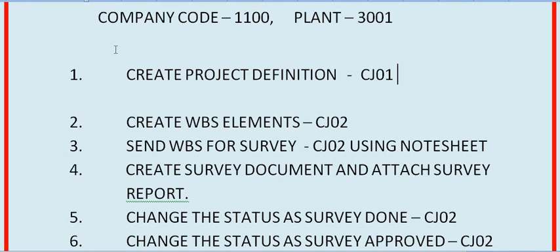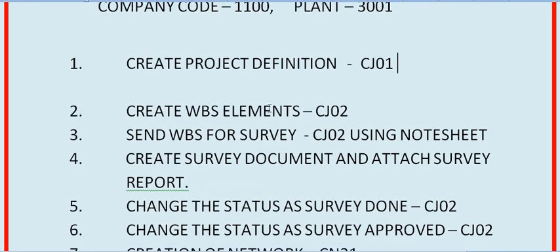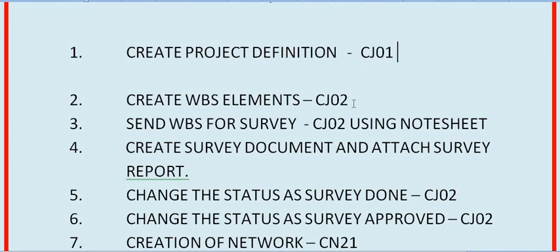Okay. Then the next step is to create the WBS element. Create the WBS element means CZ02. Getting my points? CZ02 means I have to fill in the project which I have created in CZ01 in the project field, and then we will create the WBS element. Inside any project there are n number of level 2 WBS, and these are very important because all the activities are performed in the level 2 WBS. Getting my points?